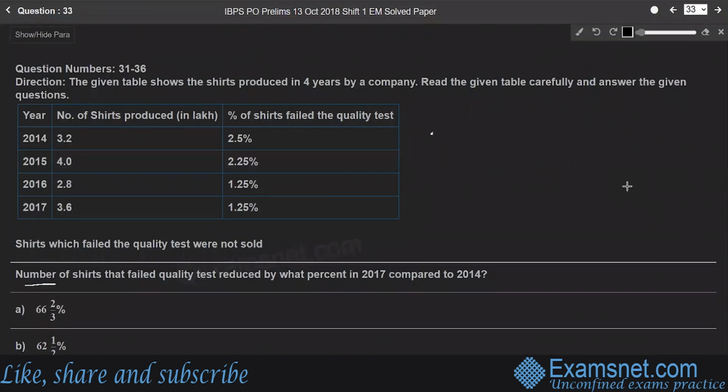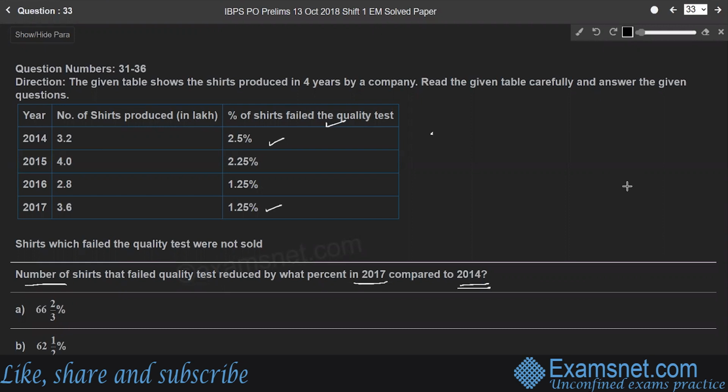Question 33. The number of shares that failed the quality test reduced by what percent in 2017 compared to 2014? So students, here we need to find the number of shares that failed the quality test in the respective years 2014 and 2017.